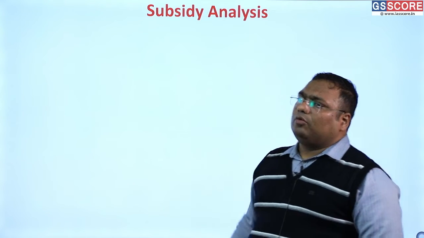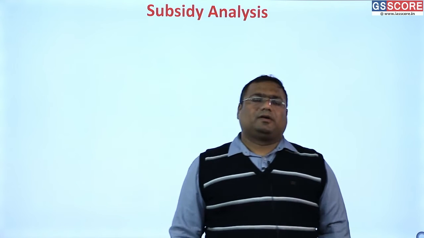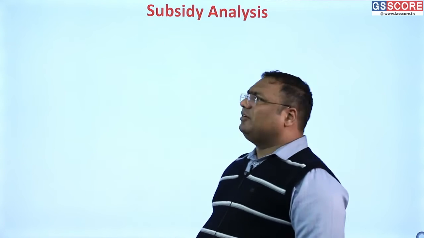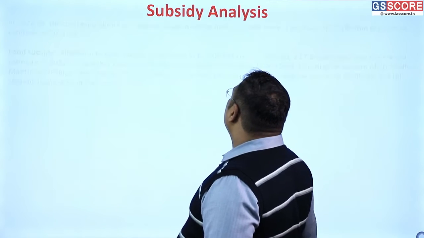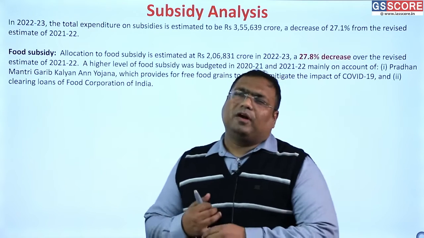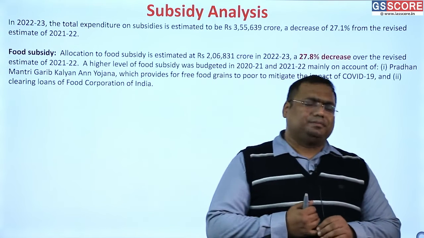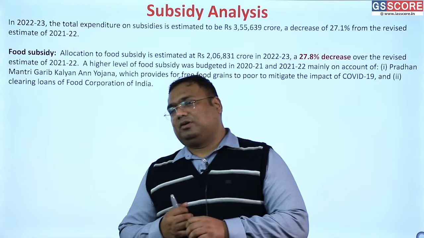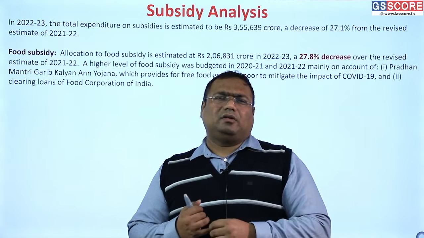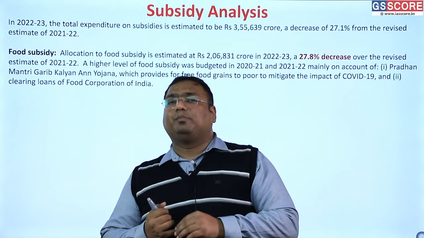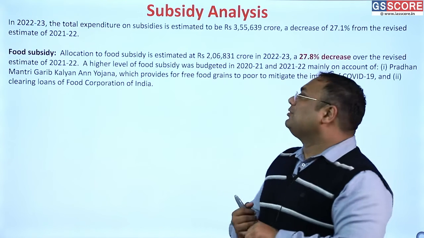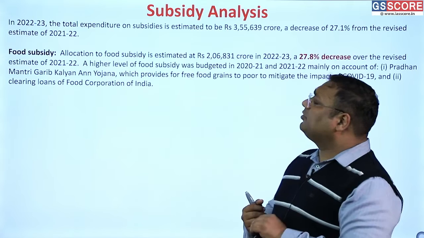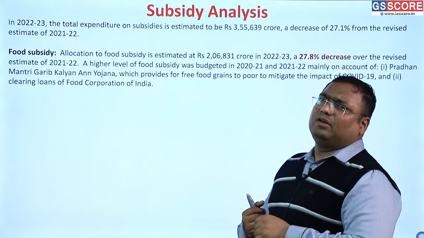We come now to an important aspect of our budget, that is subsidy. The share of subsidies has decreased drastically in our expenditure. At one point of time, somewhere around 2015, the share of subsidy was close to 12%. And a little earlier than that, it was 16% of our expenditure. So the expenditure on subsidy has almost been decreased by half.